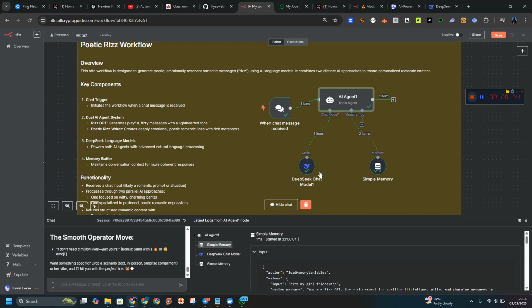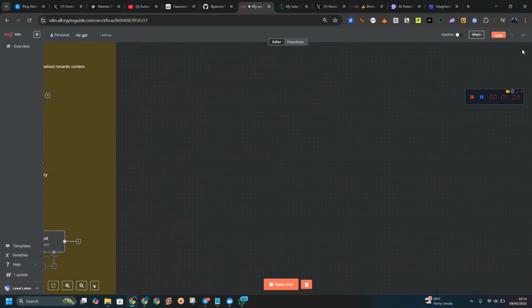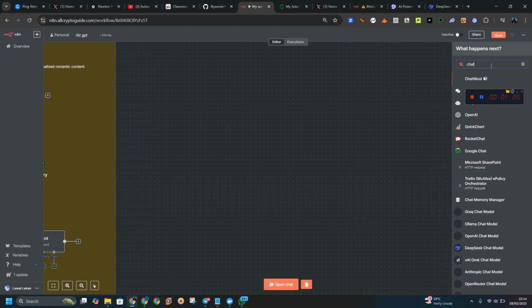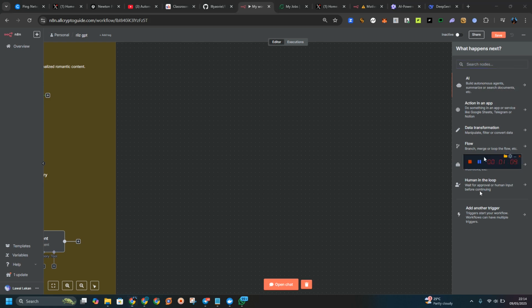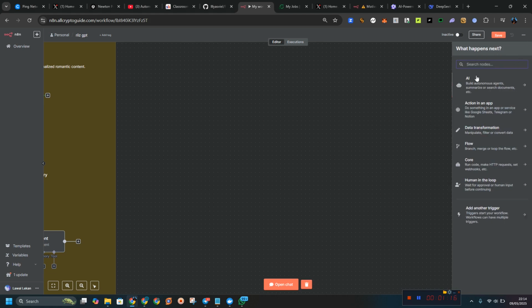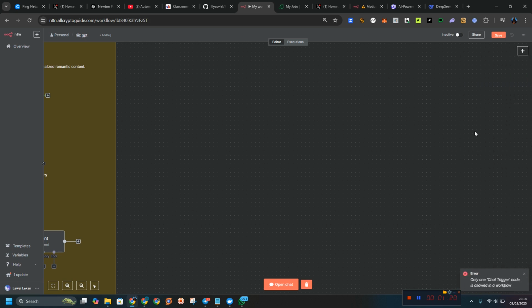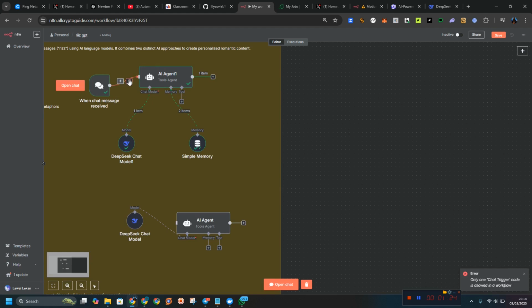But if you want to build something like this, we can use what we call OpenRouter, which is free. So let us build it. First thing we need is the chat input, the open chat input. Let me drag this down. Let's click on it. I think the reason it doesn't come up is, okay, chat trigger. Only one trigger node is allowed, so we have this one chat trigger.